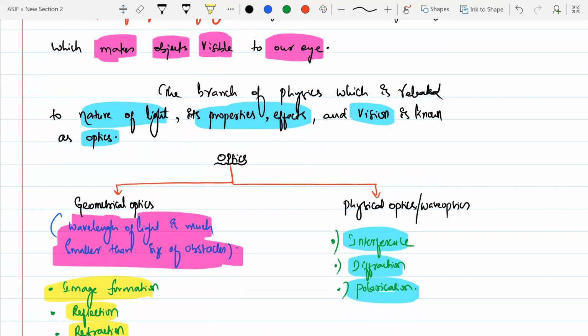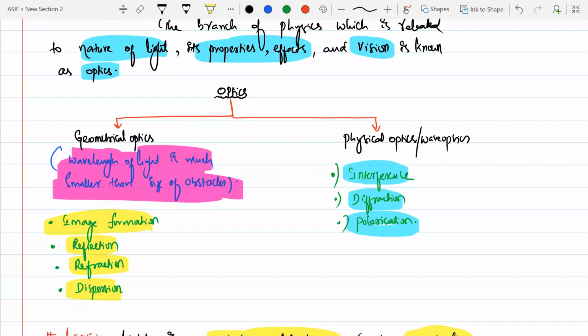In our syllabus, beta, optics has been bifurcated into two parts. The first one is known as geometrical optics. Another one is known as physical optics or wave optics. Geometrical optics deals with the case in which the wavelength of the light is much smaller than the size of the obstacle. This is a very important point you need to remember, beta. In geometrical optics, what is the basic condition? The wavelength of light is very much smaller than the size of the obstacle.